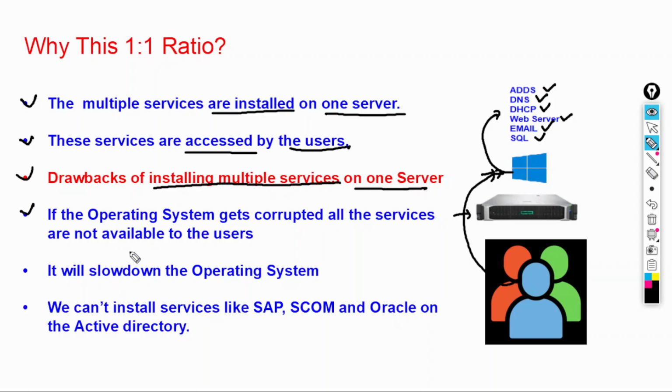The first drawback is if the operating system gets corrupted. Okay, let us say this operating system gets corrupted. All the services are not available to the user because all the services are installed on this operating system and this operating system is not available. So services also are not available. This is the first drawback.